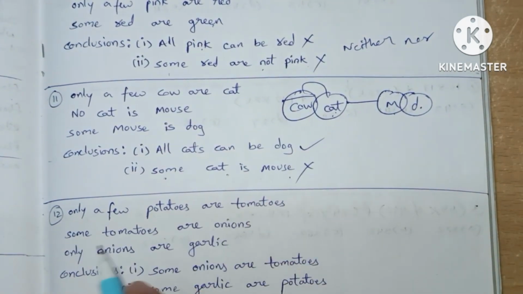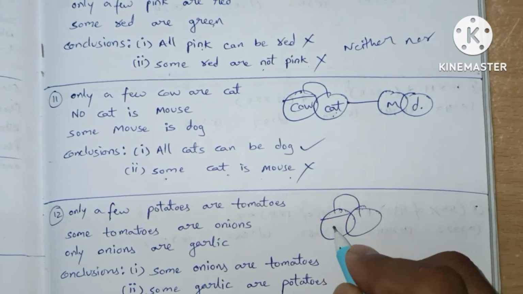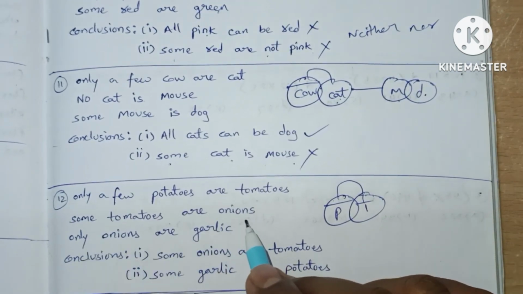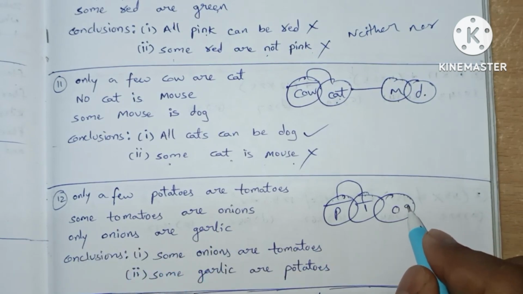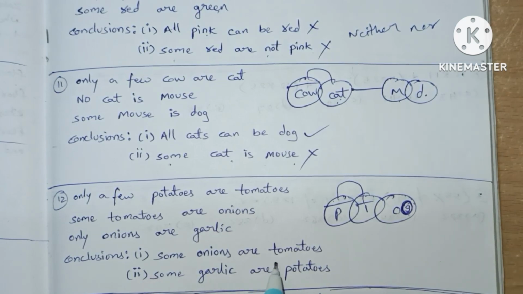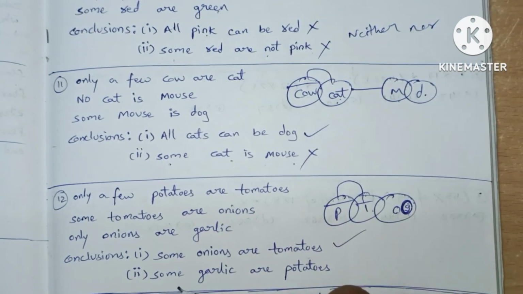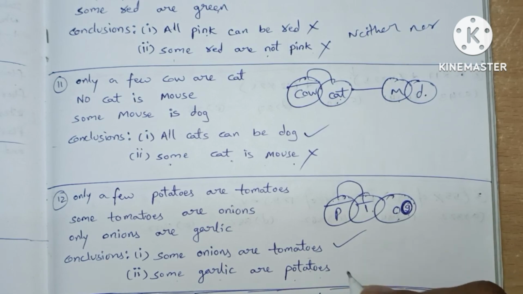Question number 12. Only a few potatoes are tomatoes. Some tomatoes are onions. Only onions are garlic. So garlic is inside onion and doesn't share with anything except onions. Conclusions. Some onions are tomatoes. It is sharing, so it is true. Some garlic are potatoes. Garlic doesn't share with anything except onions. So here it is saying about garlic and potatoes. So this case fails.